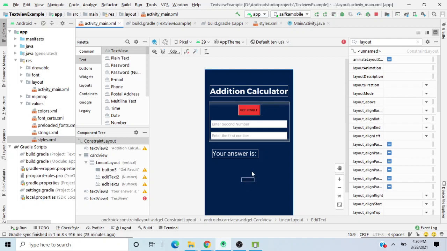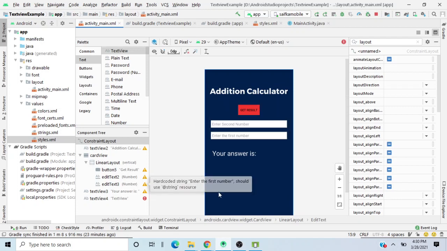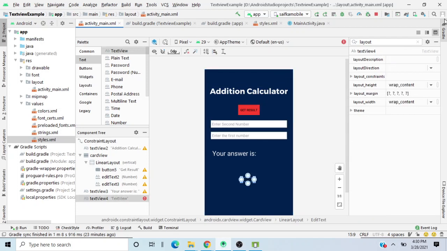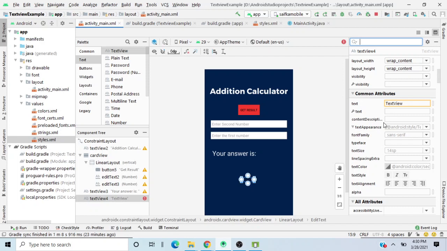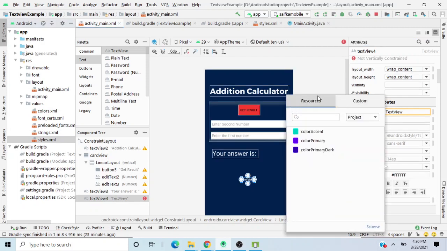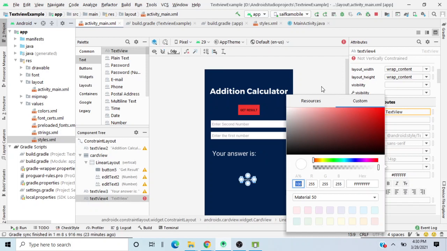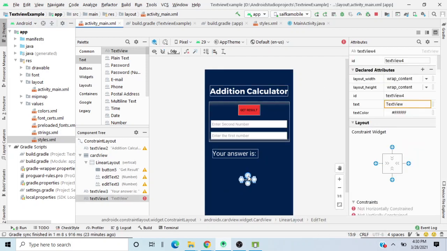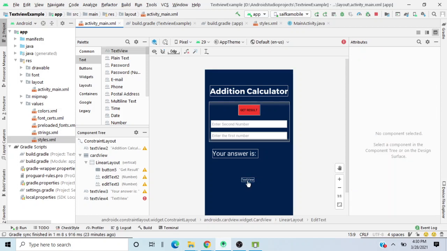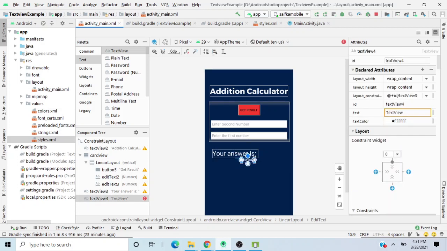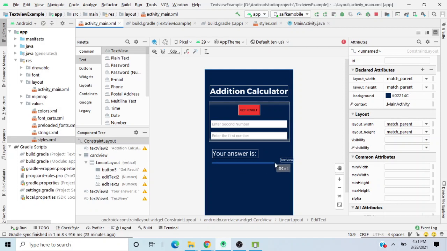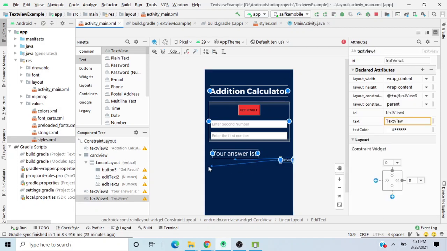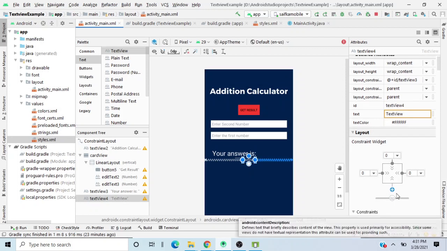Okay, so let me choose this text view that we are seeing over here, and then let me just quickly change the color as this one. Okay, color as this one, and I will just put it, oops, what's wrong? Yeah, I'll just put it to this one and do the same thing over here as well. I'll just make this thing in center. I'll just put it over here.